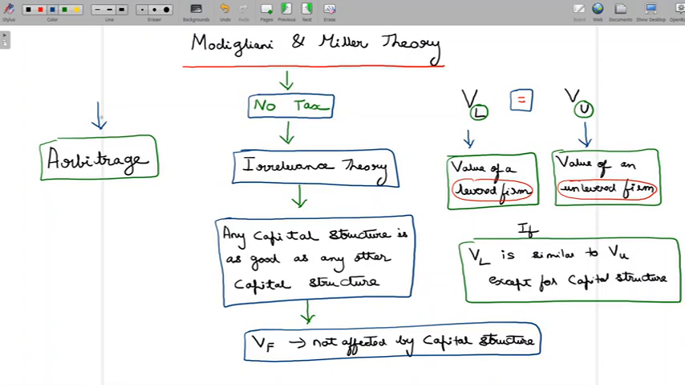Now, this is something that you're going to be learning in a lot of detail at the CA final SFM level. But for the time being, at the FM level, this is the only place in which you see this arbitrage. So I'm going to be explaining the concept of arbitrage as required in the context right now, and only to the extent that you require.